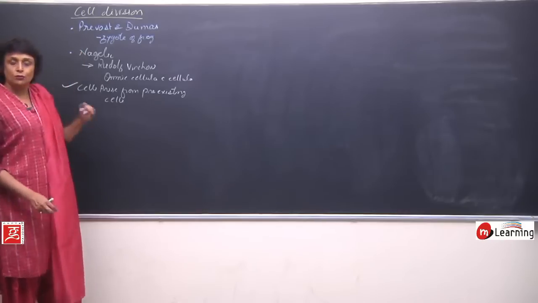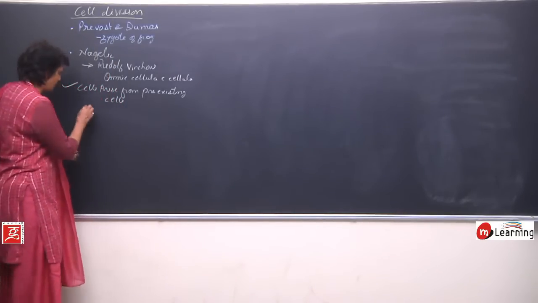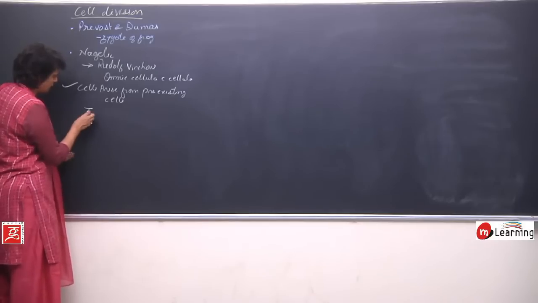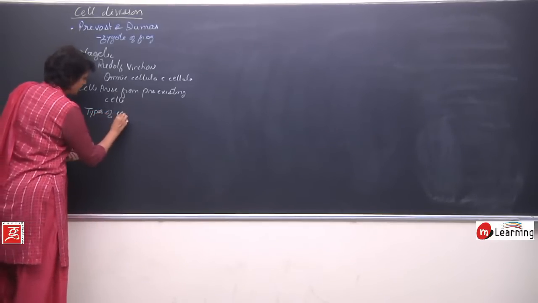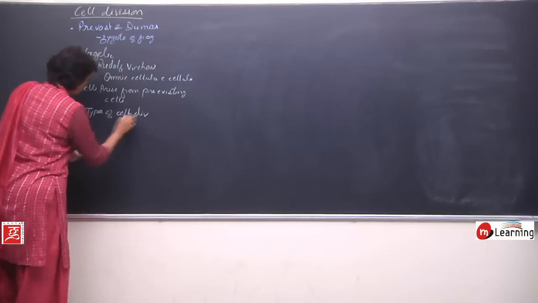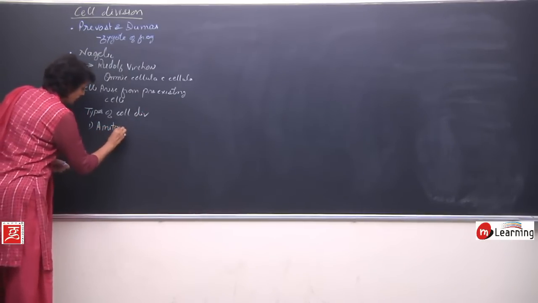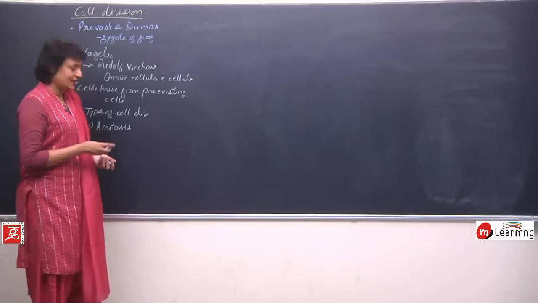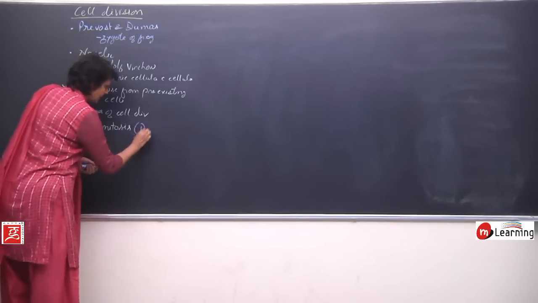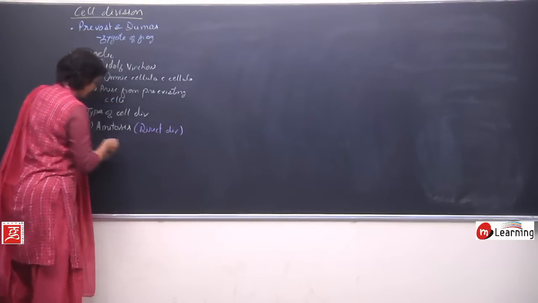So this is about cell division. There are three types of cell divisions which we talk of. First is amitosis, which is also known as direct division.